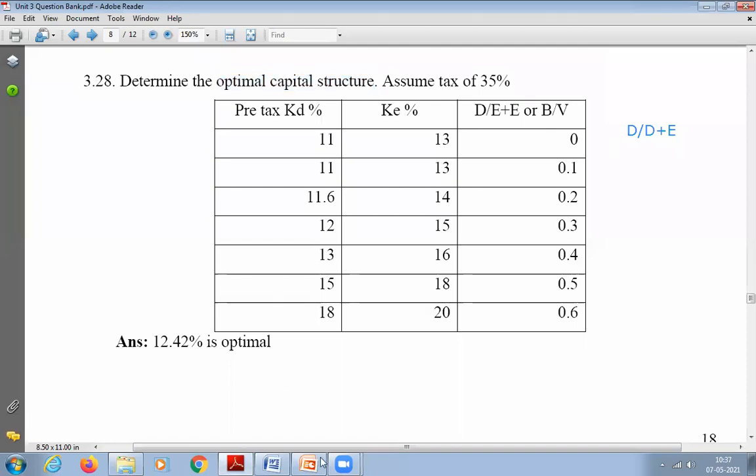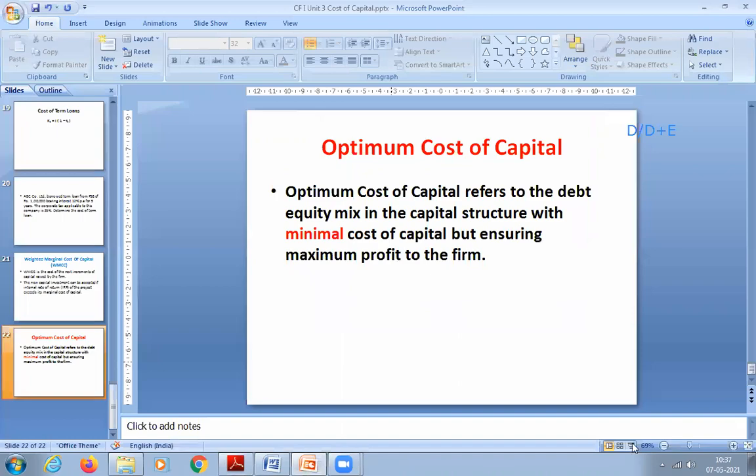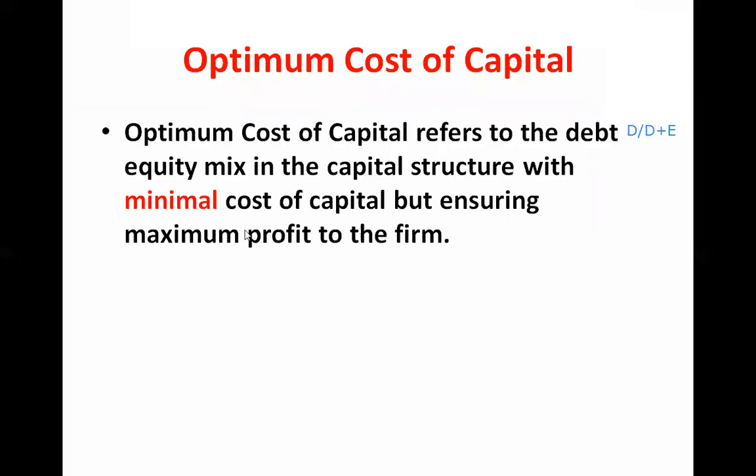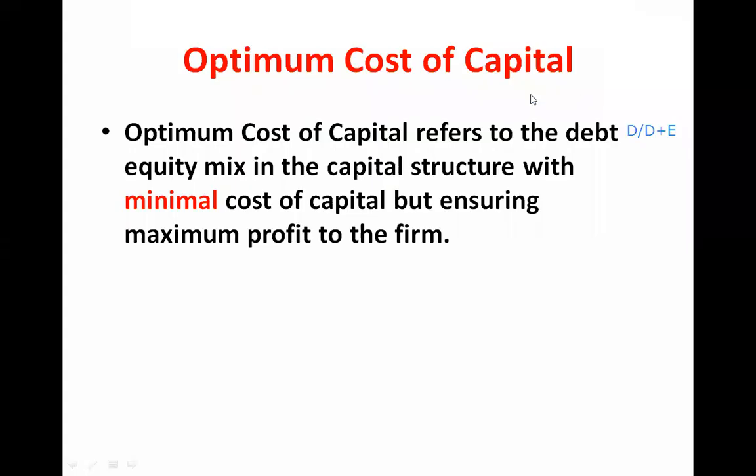What do you mean by optimum capital structure? It will come from the optimum cost of capital. When my cost of capital is optimum, that is called the optimum cost of capital. What do you mean by optimum cost of capital? It refers to the debt and equity mix in the capital structure.